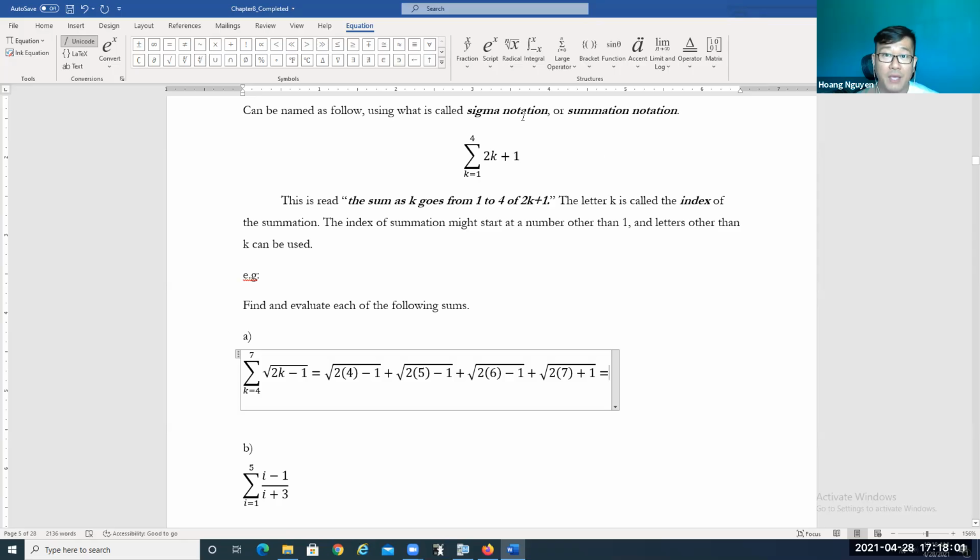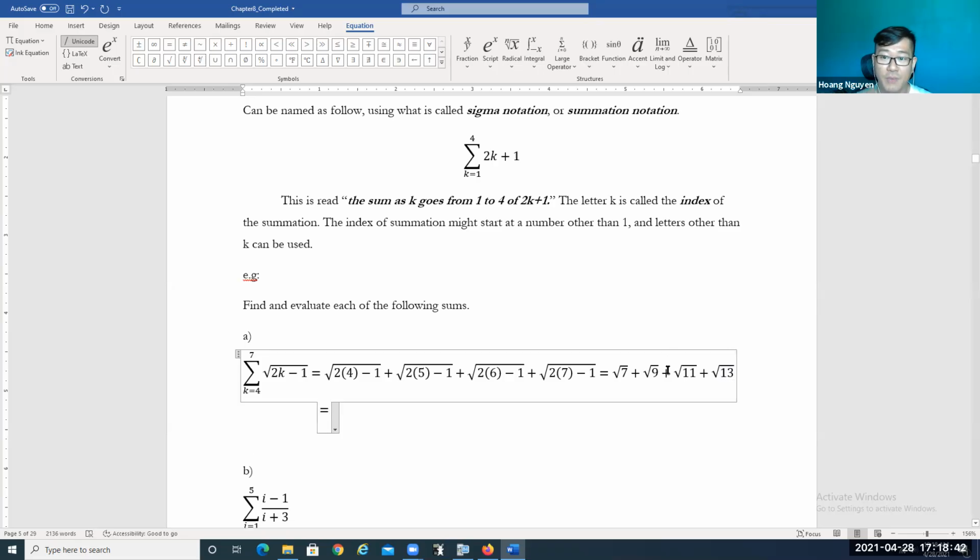Okay, now let's simplify it. So 2 times 4 is 8, take away 1, so it's gonna be square root of 7. Plus, now 2 times 5 is 10, take away 1, so it's gonna be 9, so it's gonna be square root of 9, plus, now 2 times 6 is gonna be 12, minus 1, so it's gonna be square root of 11. Plus, and now 2 times 7, minus 1. So 2 times 7 is 14, take away 1, so it's gonna be 13, so it's gonna be square root of 13.